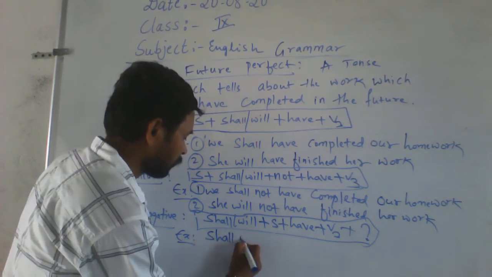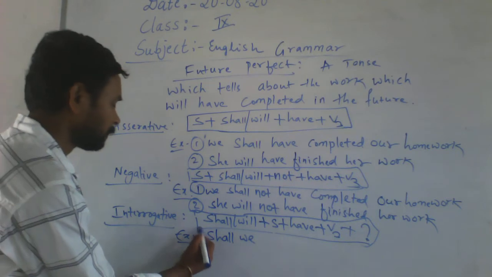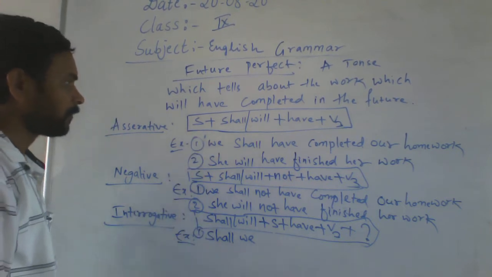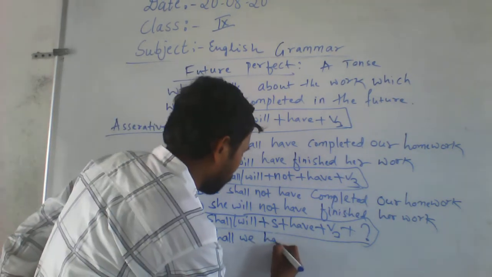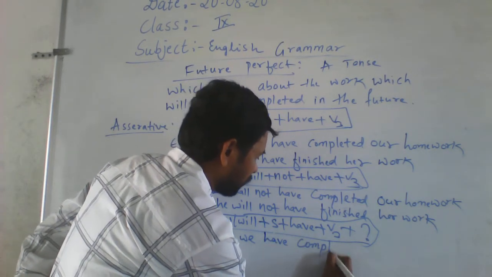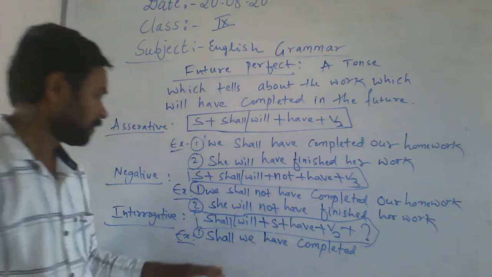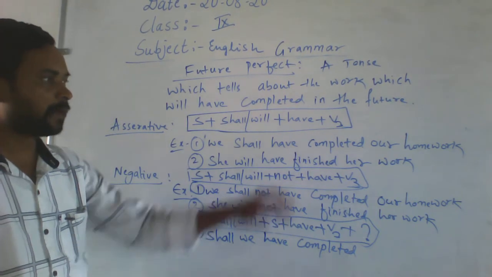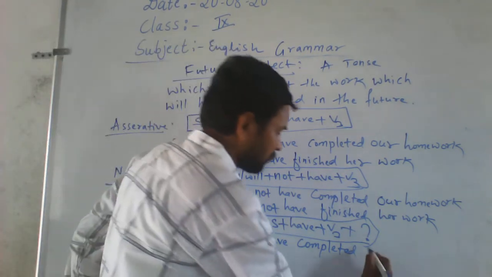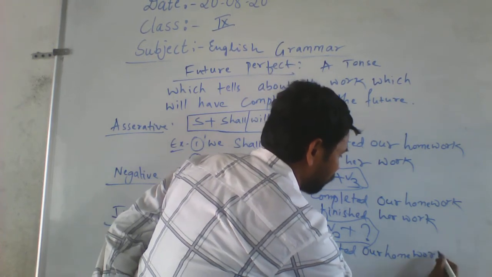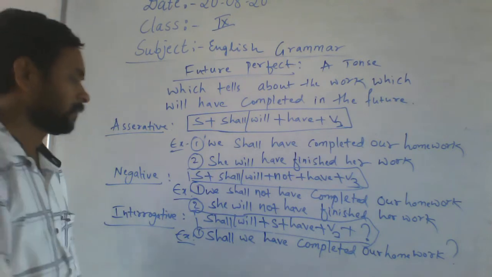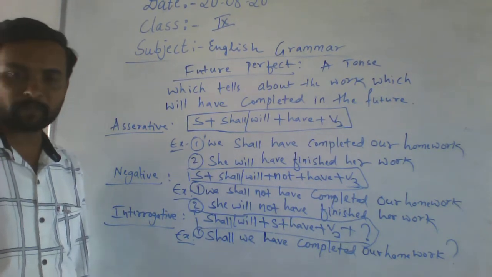Look at the first example. Shall we have completed our homework? Question mark. Shall we have completed our homework?